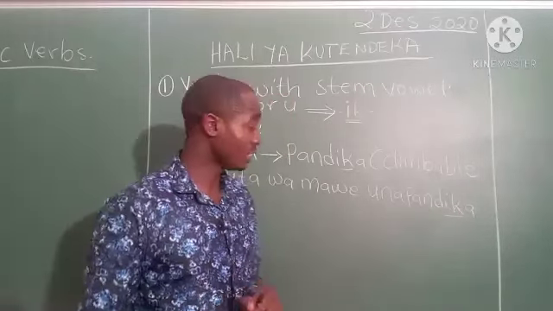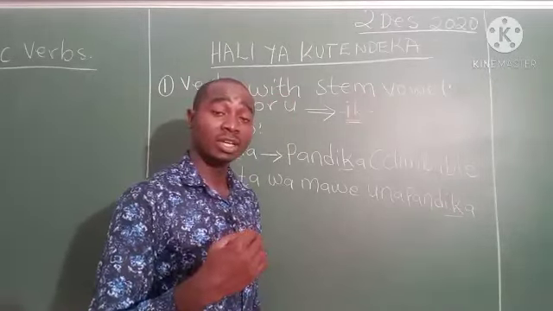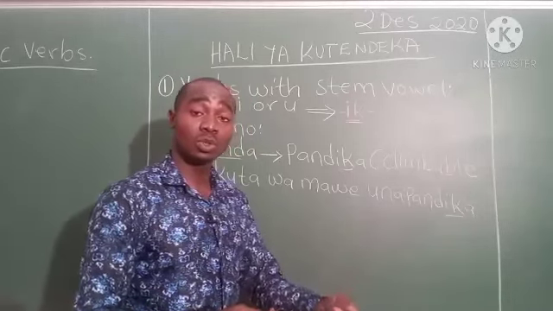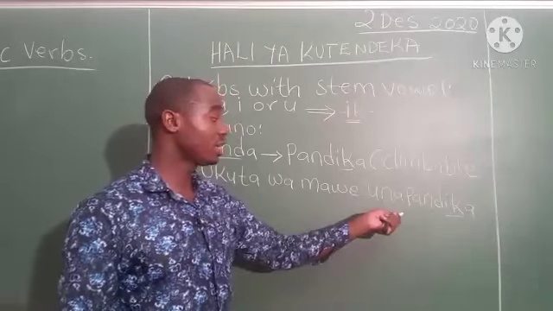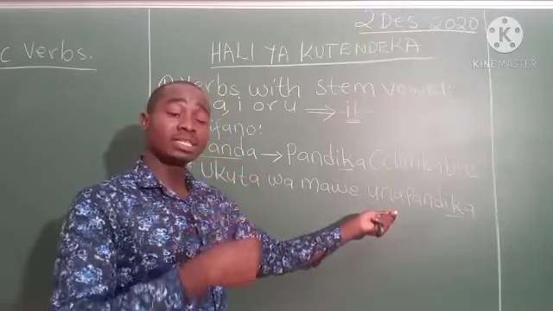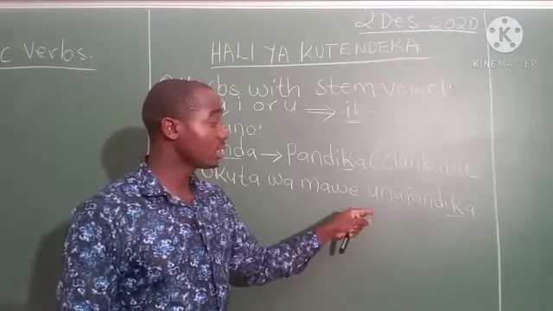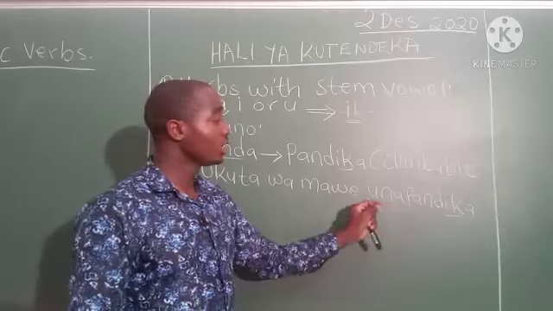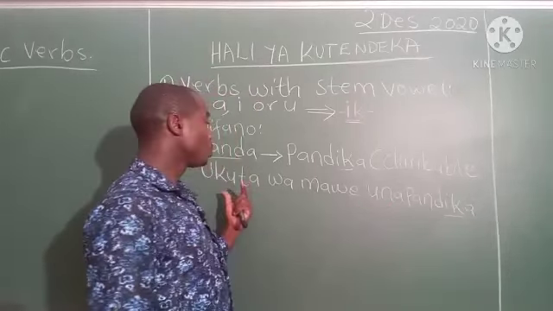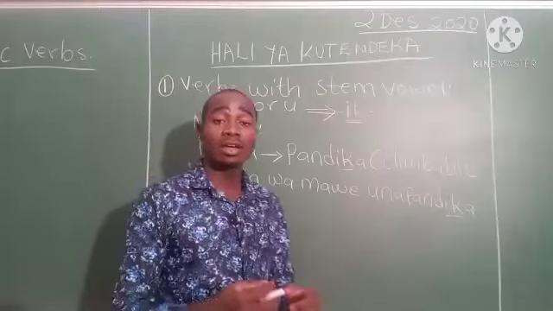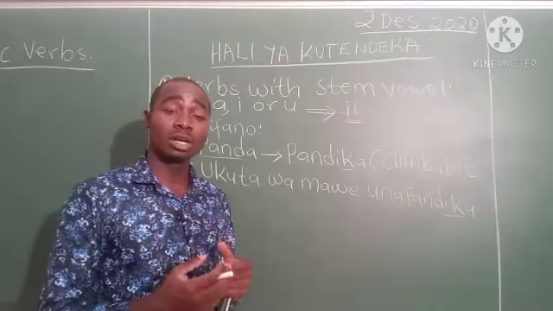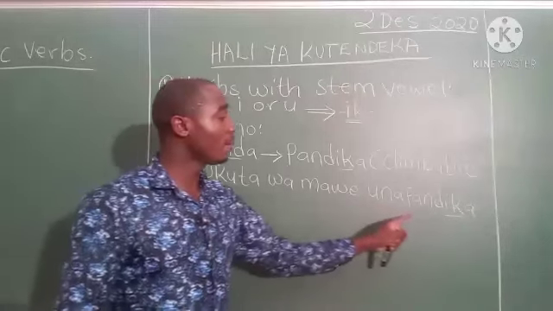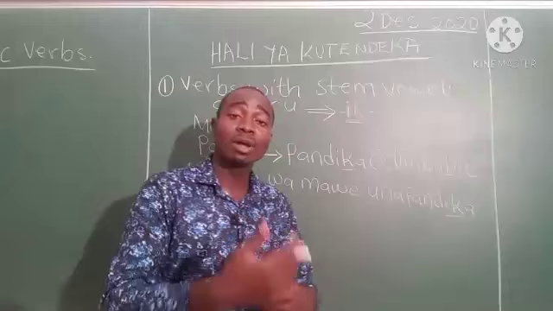Ukuta wa mawe unapandika. Just remember, shortly I mentioned the "na" here, and the verbs that are likely to enter that situation or condition are represented by this "na". The current "na" is the present tense marker. So, ukuta wa mawe unapandika. The wall made of stone is climbable. Pandika is to become climbable.